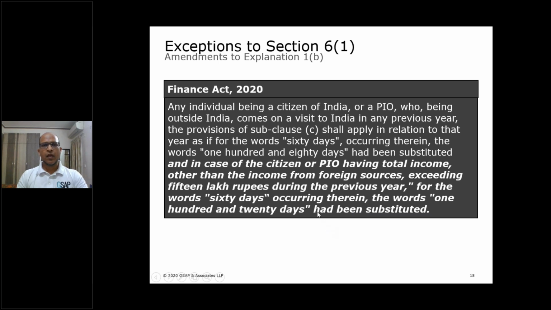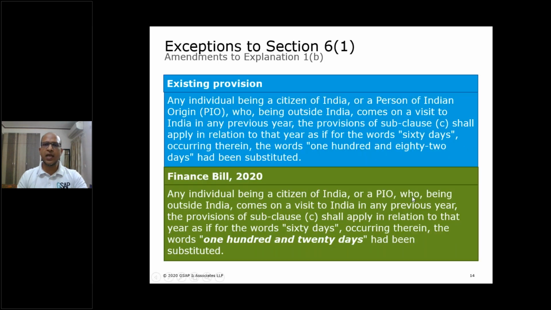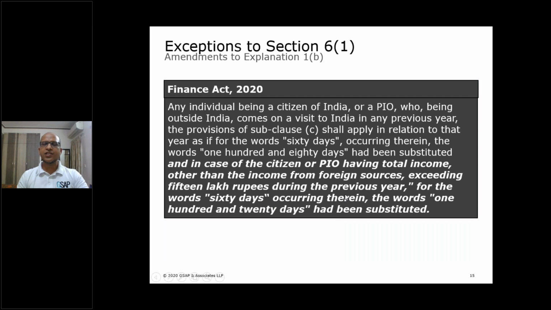So it means that the finance bill tried to levy tax on all citizens and PIO who are visiting India and stay for 4 months. But they diluted this and restricted it only to those citizens and PIO who have, first, India sourced income, secondly, that India sourced income is at least 15 lakh rupees.